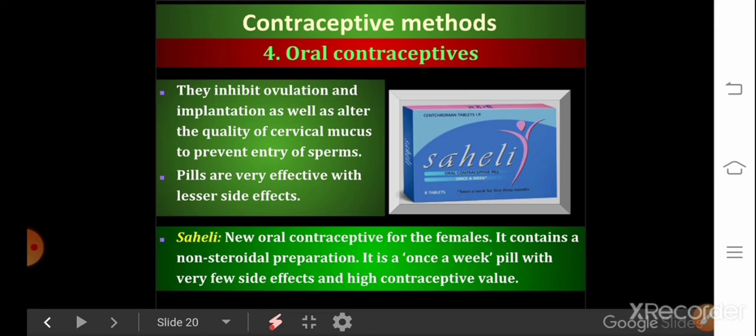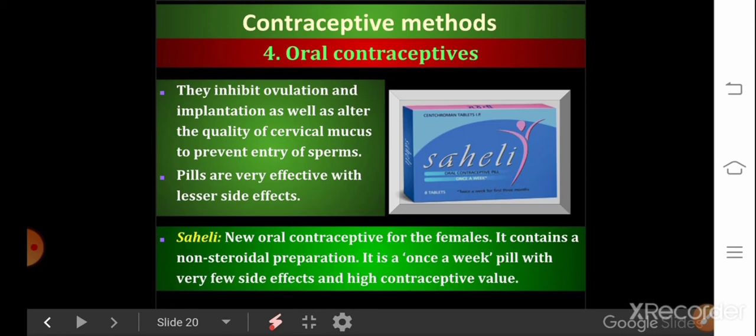It means it should be taken every day except those 7 days of menstruation. Clear? So for the rest of the 21 days, you need to take the oral pills. It has to be repeated in the same pattern till the female desires to prevent conception.